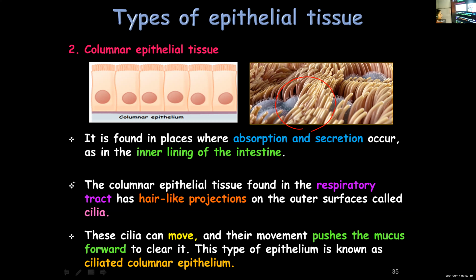Your respiratory passage is lined by columnar epithelial tissue, and these tissues have hair-like projections at the outer surface. These hair-like projections are cilia. They will beat and move. When the cilia move, that helps in pushing the mucus present in your respiratory tract forward so that the tract will be clear. Okay?